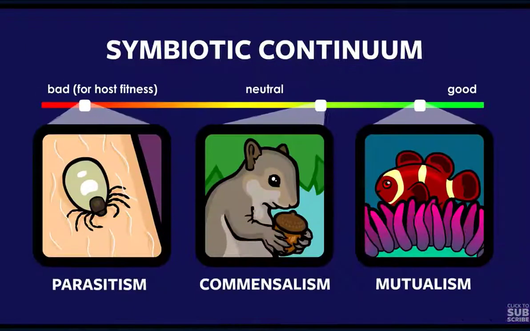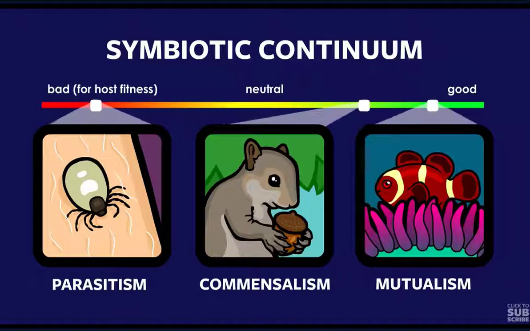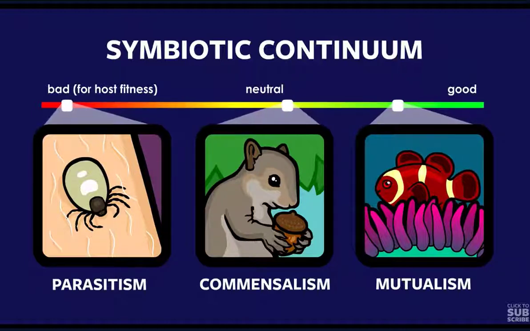It might seem silly that biologists invented a word, symbiosis, to encompass everything from parasites to cooperators, but the reason for this is that parasites can evolve to become cooperators and vice versa. Understanding these evolutionary transitions is fascinating, but more importantly, this knowledge is now helping us control diseases.